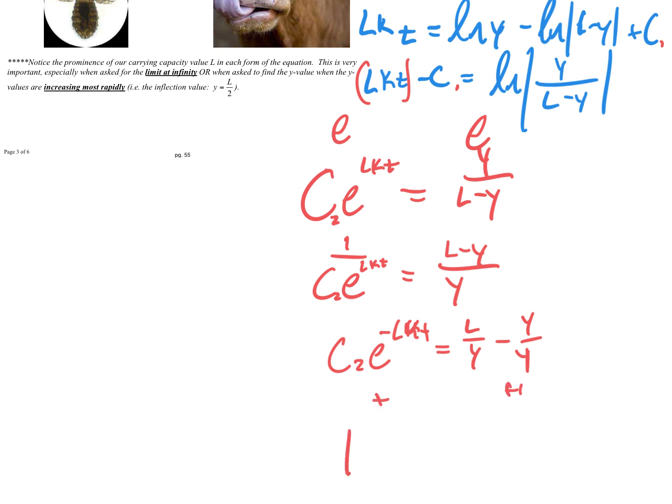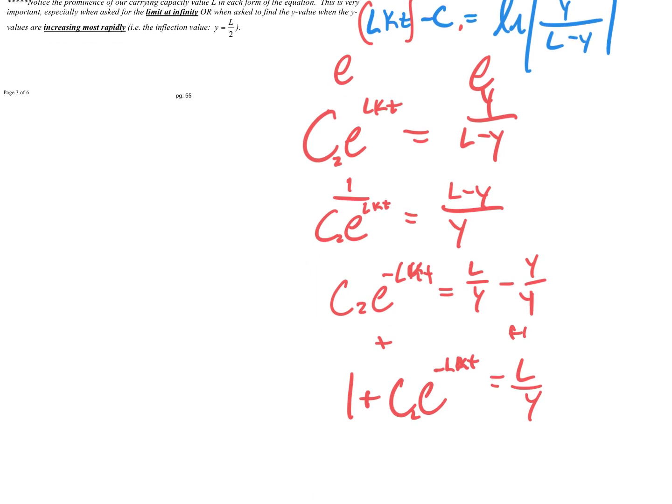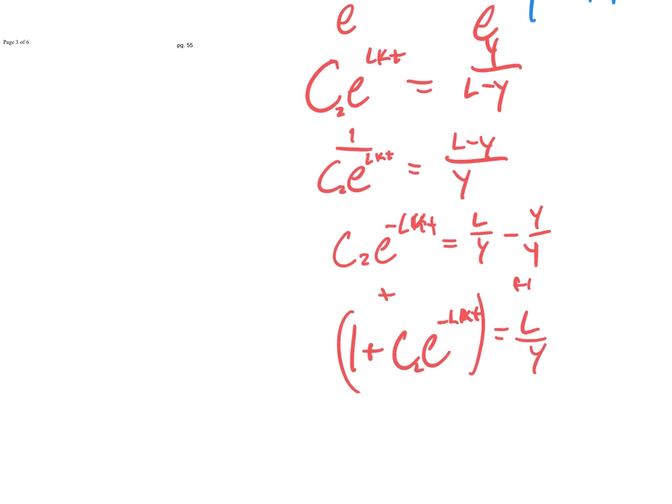We get 1 plus C e to the negative LKT equals L over y. And, well, if we multiply both sides by y and divide by this fraction, we end up with y equals L over 1 plus C.